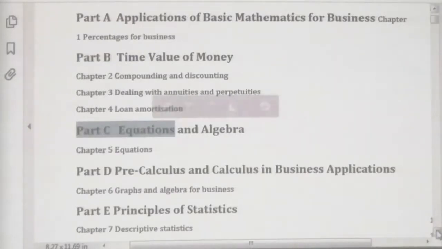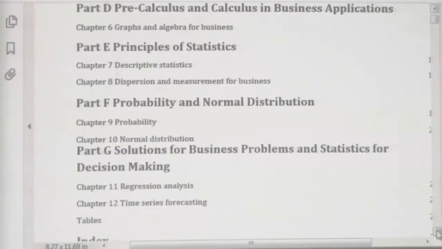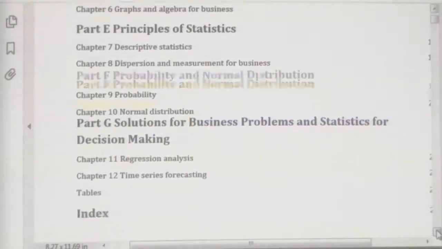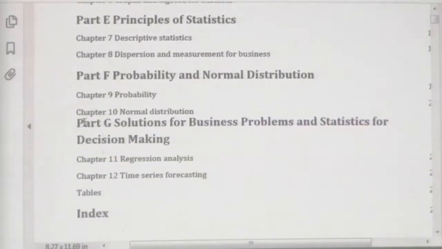Therefore, you have to learn the study text part-wise. And finally, you have to learn this part separately, that is the decision making part, especially budgeting and forecasting techniques. You have to use regression analysis and time series analysis. We have completed 2-day sessions for chapters 11 and 12, right?